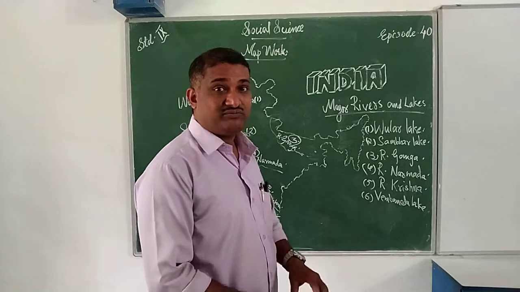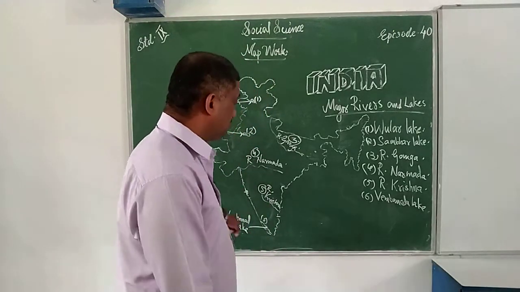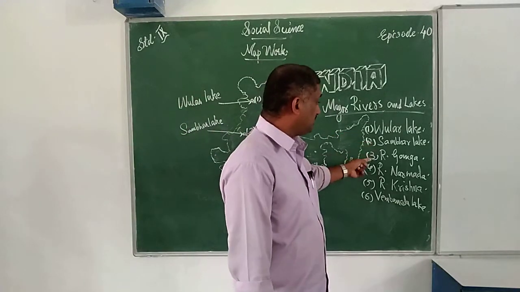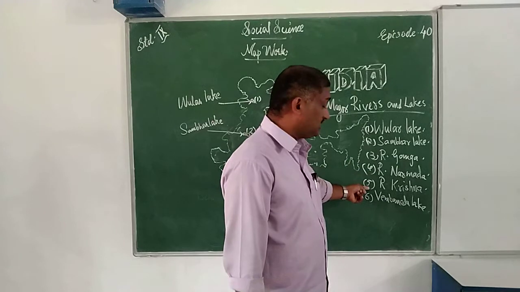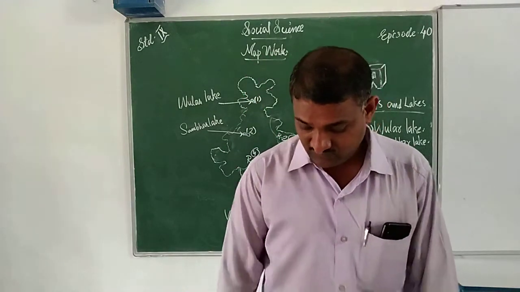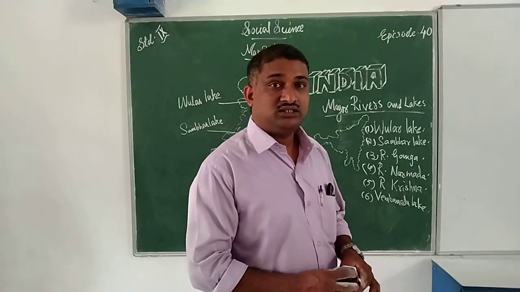Next, sixth one, look at Vembanad Lake. Sometimes you may visit Vembanad Lake. Sixth one, that is Vembanad Lake. Never forget. Wular Lake, Sambhar Lake, River Ganga, River Narmada, River Krishna, and Vembanad Lake. Never forget these maps. You have to locate them properly so that you will get marks.